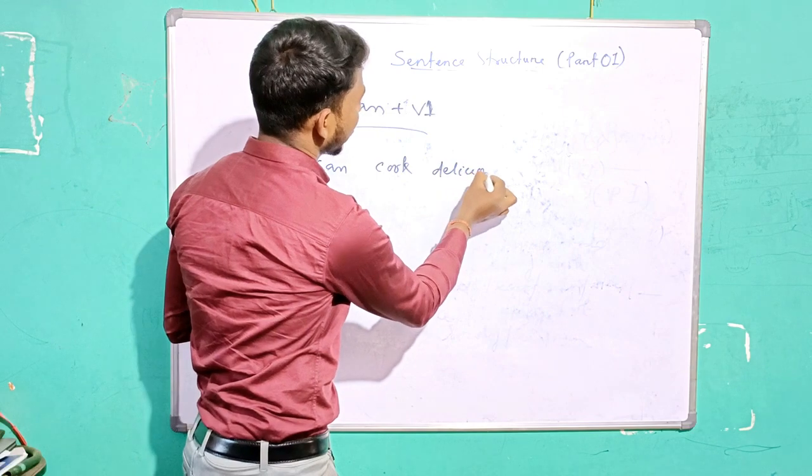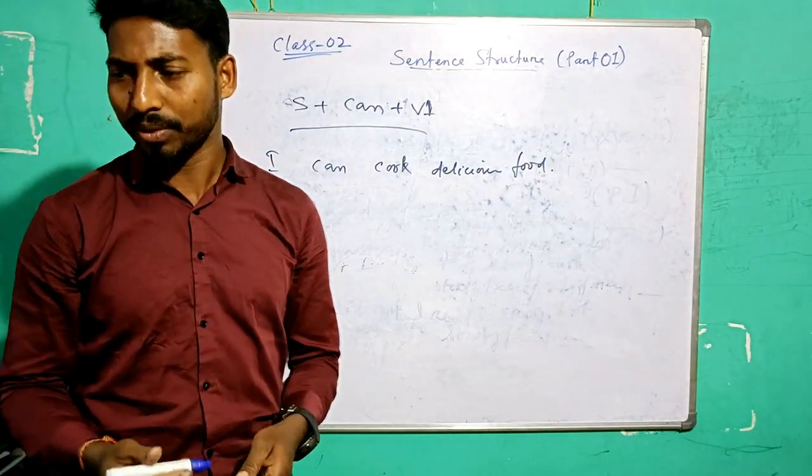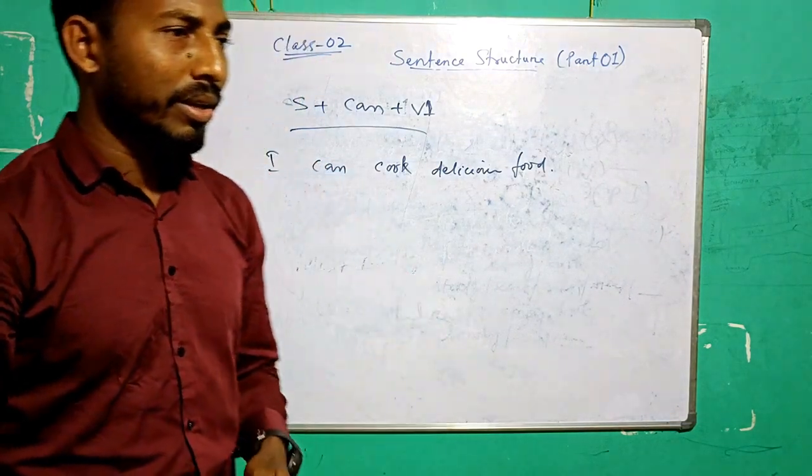So you write an example. I can cook. I can cook delicious food. What? Delicious food. It's not just simple food.